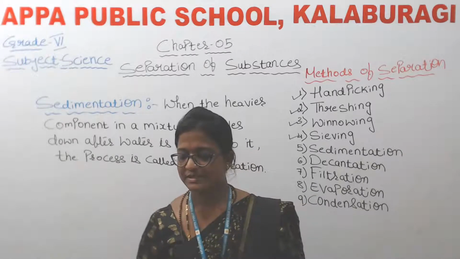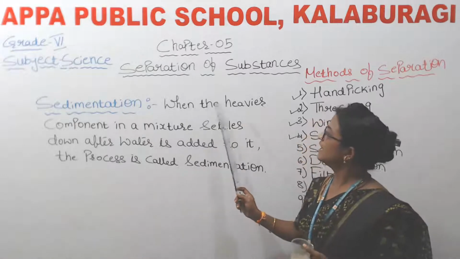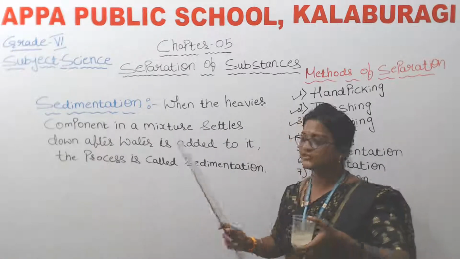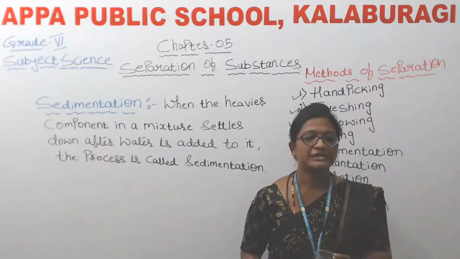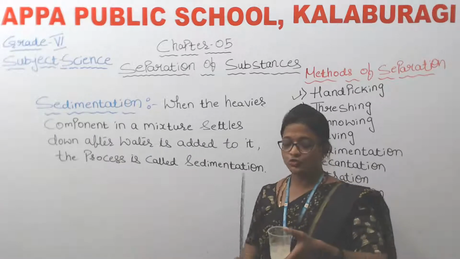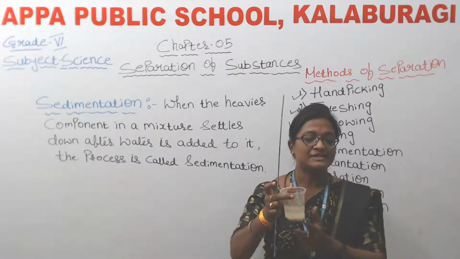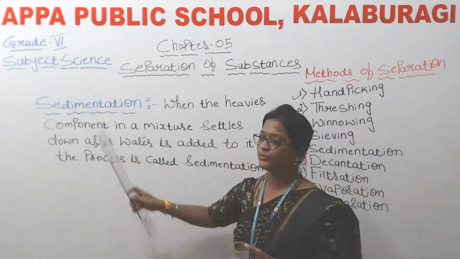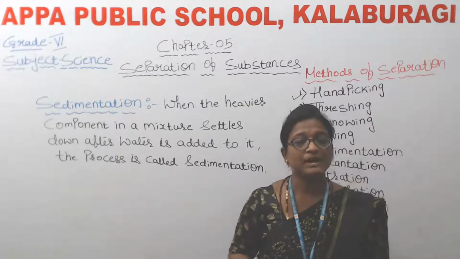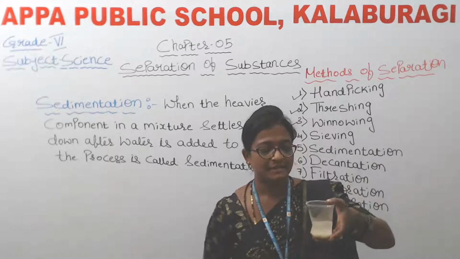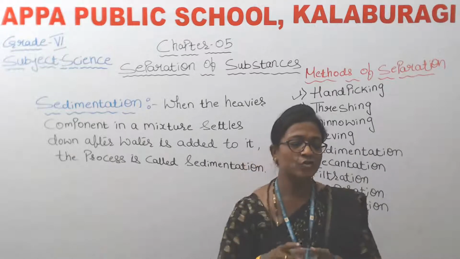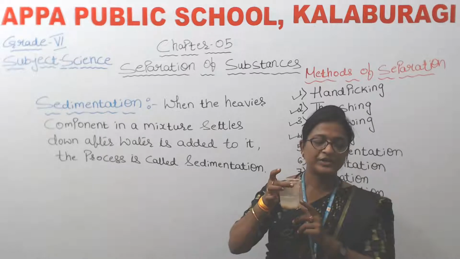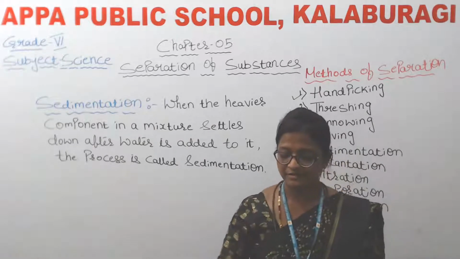So here you can see the heavier component in the mixture. So here is a mixture of rice and water. So what has settled down here? Rice has settled down. Why? Because it is a heavier component. Okay. And what about the dust particles which are present in the rice? Yes, they are floating along with water because they are very light, isn't it?